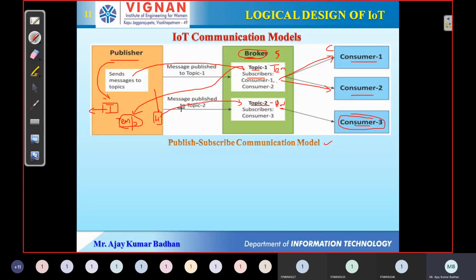Whenever new values come from the humidity sensor, they will be placed in the topic and the broker will send them. Remember one point: if you want to get the details related to a particular topic, you have to first subscribe, something like a YouTube channel. If you subscribe to a channel, whenever a new video is uploaded, that video will be shown to you when you log into your account. So that is what is called the publisher-subscriber model.